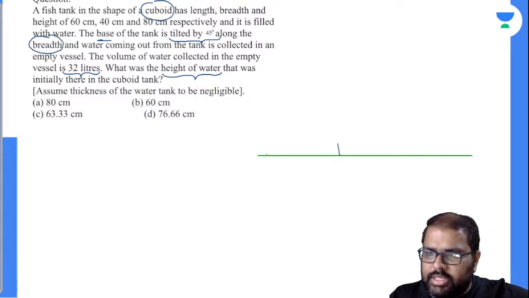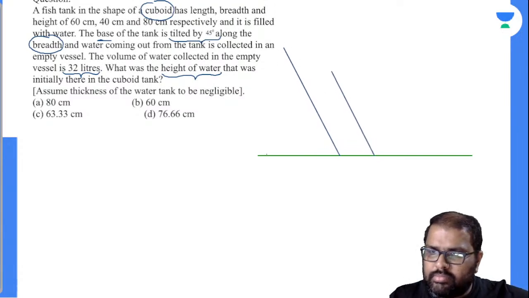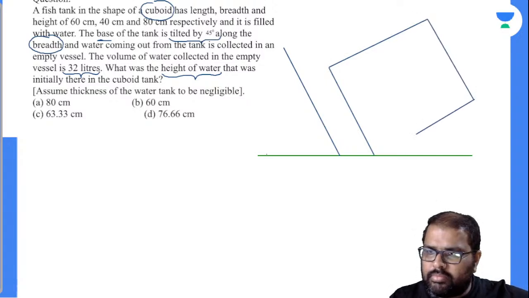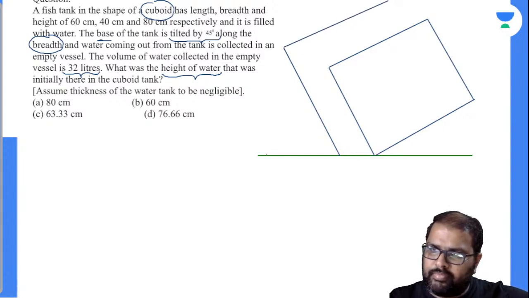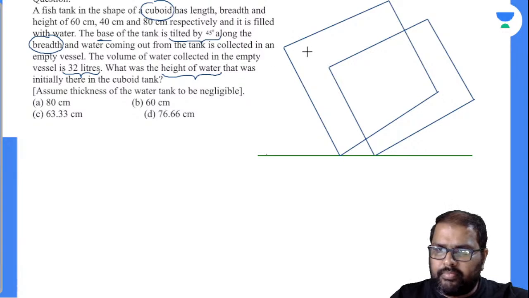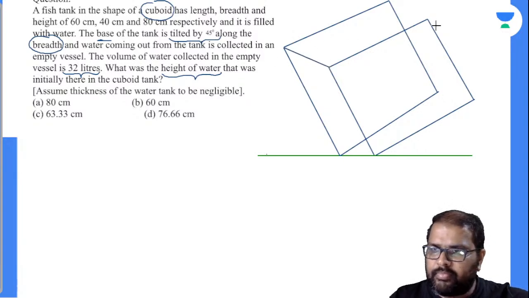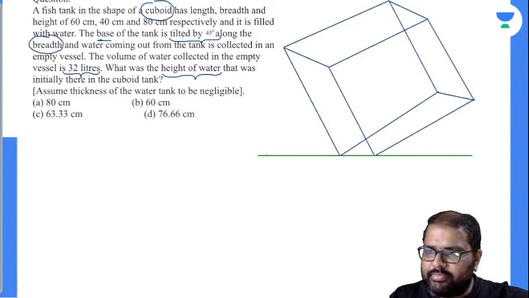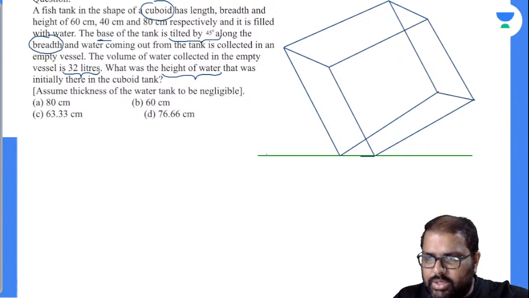Now, this is a cuboidal tank. I have tilted the tank, beta, to have a clear understanding, along the breadth.